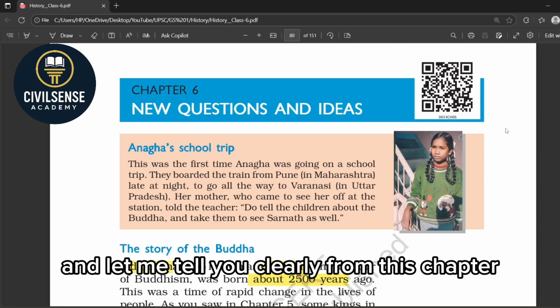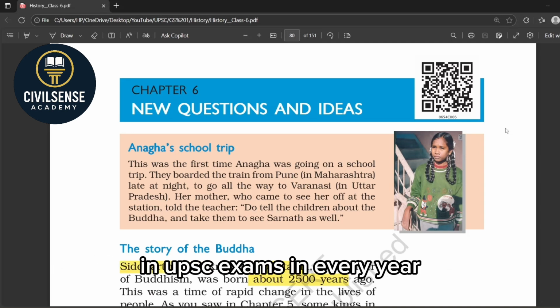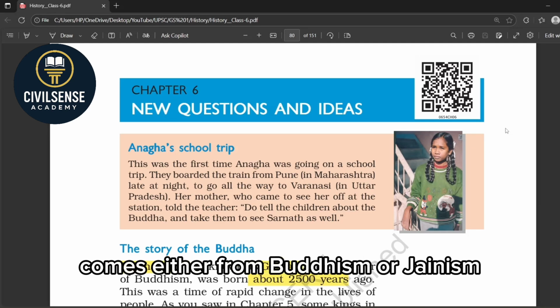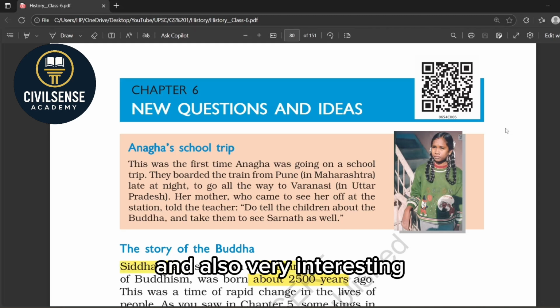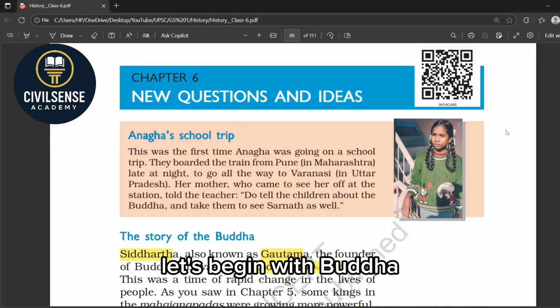And let me tell you clearly, from this chapter, questions are 100% sure in UPSC exams. Every year, one question will definitely come from either Buddhism or Jainism. So that is why this topic is a must read and also very interesting if you understand it as a story. So let's begin with Buddha.